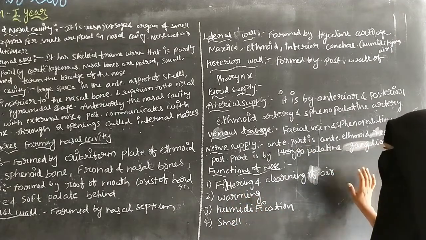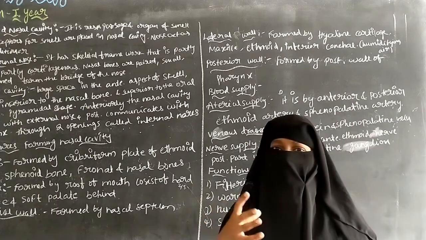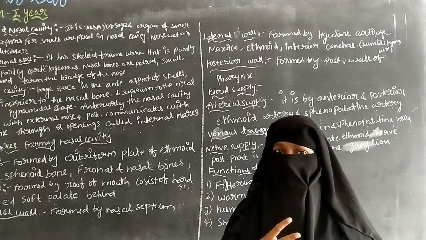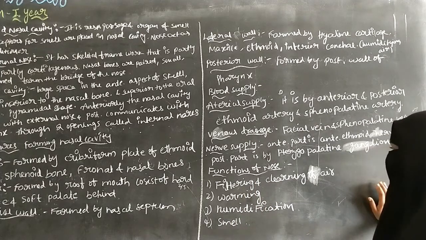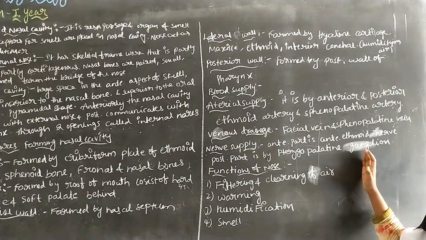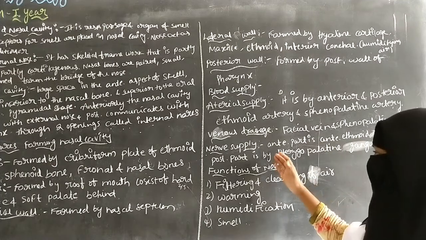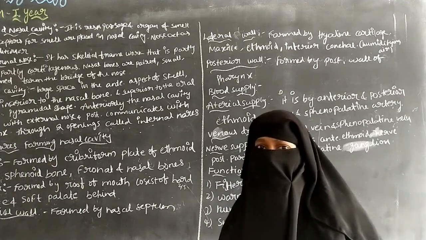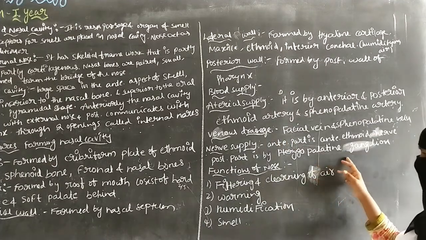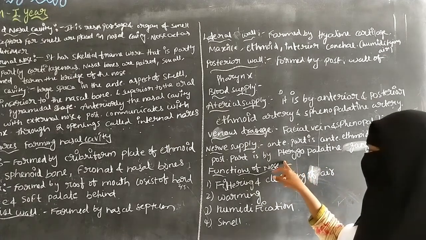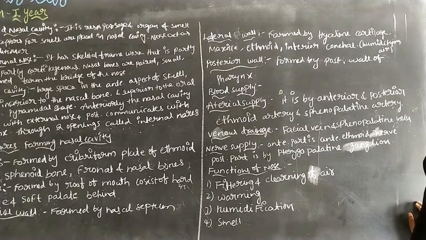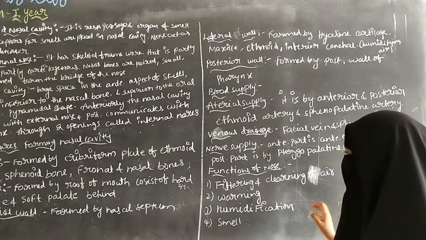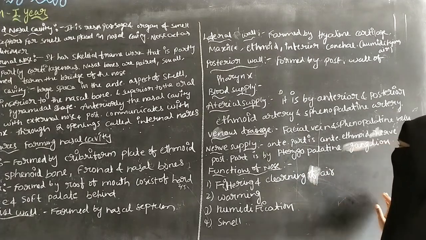Foramina means it is nothing but an opening. So through this foramina, the olfactory nerves can pass through the olfactory foramina. So it is a facial nerve. The nerve supply to the posterior part of the nasal cavity can be done by the pterygopalatin ganglion. So it is the nerve supply to the nasal cavity.